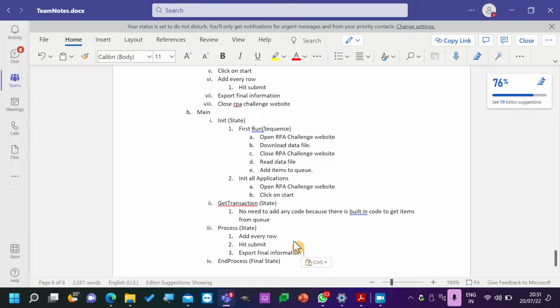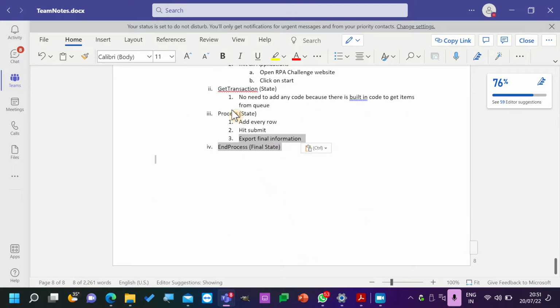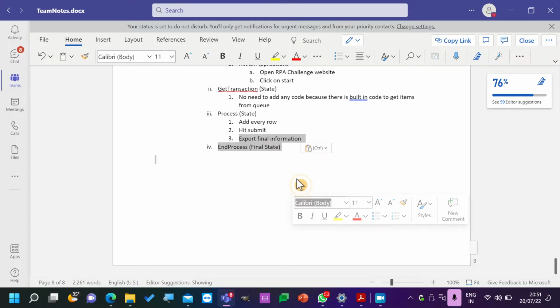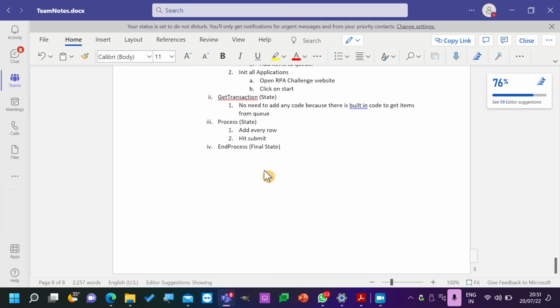Add every row, hit submit, and export final information. 3 stages. So should we add export final information as well in the process? Yes. Wrong, because in the process state, every time it will not give me final report. This export final information will only happen after you complete all the items.